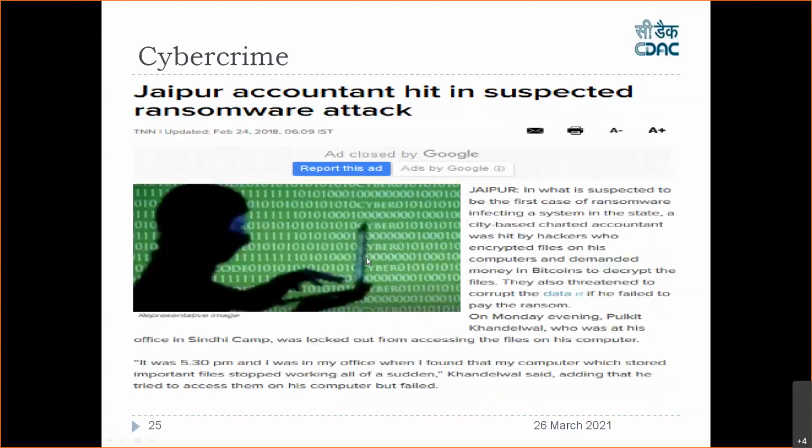Ransomware started in 2016 and continues even now. Ransomware is actually happening. In Jaipur, in Bangalore electricity, and in our CDAC also, this kind of ransomware incident happened.